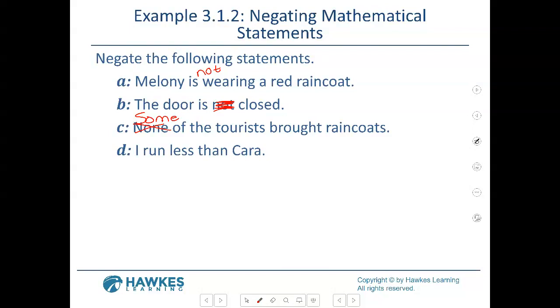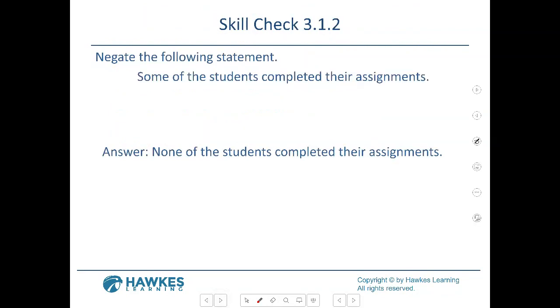All right, so D, I run less than car. If I run less than car, the opposite would be I do not run less than car. So long as your words just say the opposite, then that works. All right, and the next one is just a skill check. Some of the students completed their assignments, and here are the answers already here for you. The opposite of some of the students completed their assignments would be none of the students completed their assignments. So that's all you have to write there.